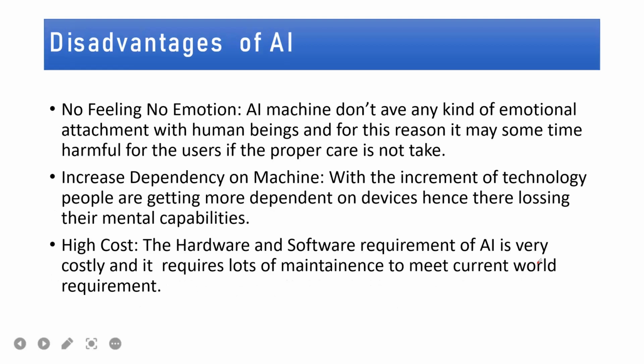In terms of disadvantages of AI, the first is no feeling, no emotion. AI machines do not have any kind of emotional attachment with human beings, and for this reason they may sometimes be harmful for users if proper care is not taken. Increased dependency on machines is the next disadvantage. With the increment of technology, people are getting more dependent on devices, hence they are losing their mental capabilities. And the third is high cost. The hardware and software requirements of AI are very costly and require a lot of maintenance to meet current world requirements.